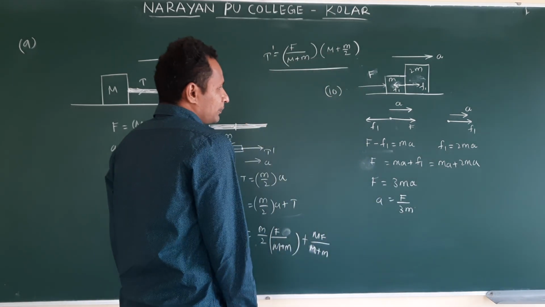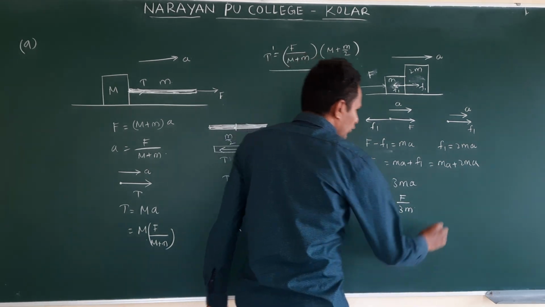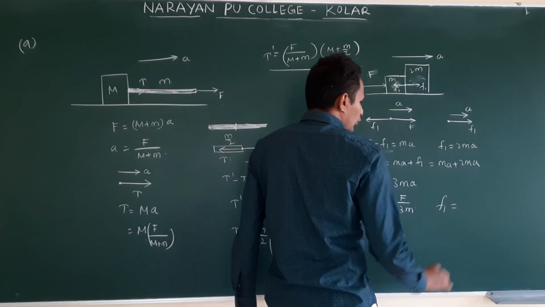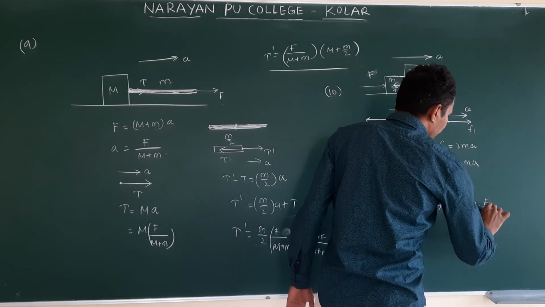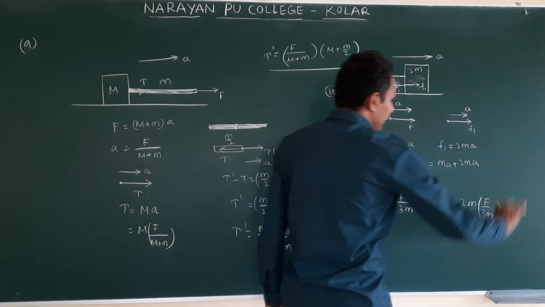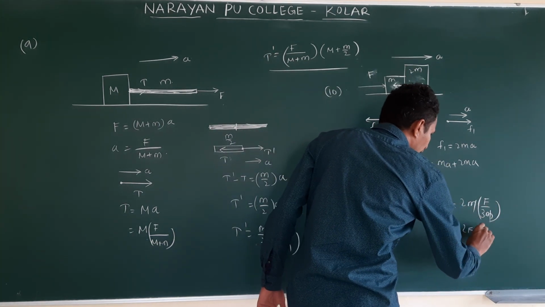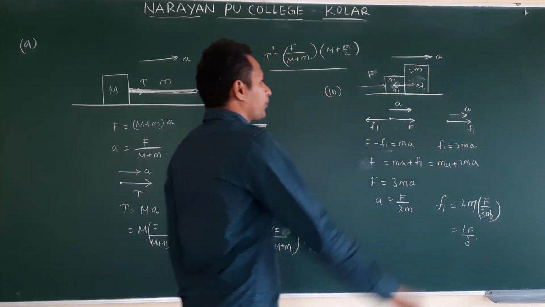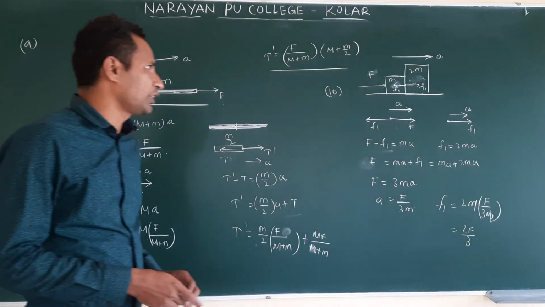We got A. Then they are asking for the reaction force F1. So reaction force F1 is equal to 2m times A, which is F by 3m. If you calculate, m cancels, then this is 2F by 3. When blocks are in contact, reaction force is developed.